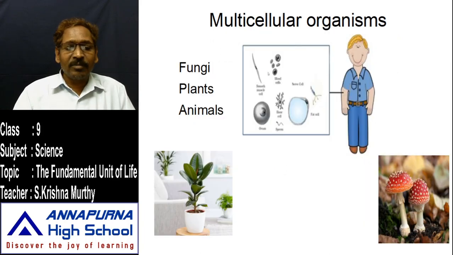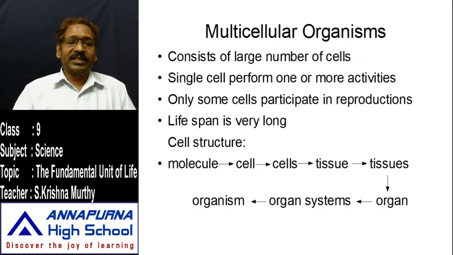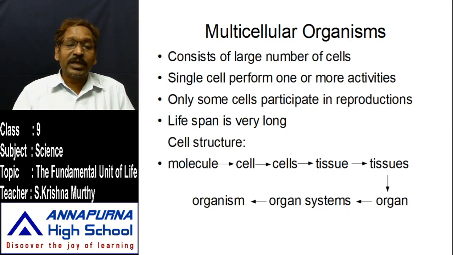But in multicellular bodies, different kinds of cells do different kinds of activities. So with multicellular organisms, once again listen here, the number of cells is large, and each one can do a specific activity, and mainly each and every cell cannot reproduce. To reproduce their young ones, specialized cells are there.